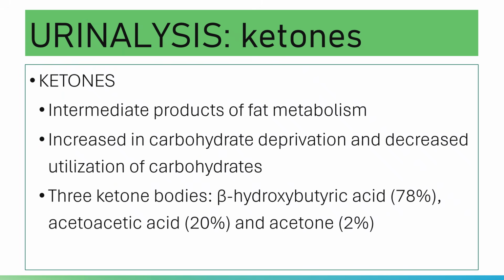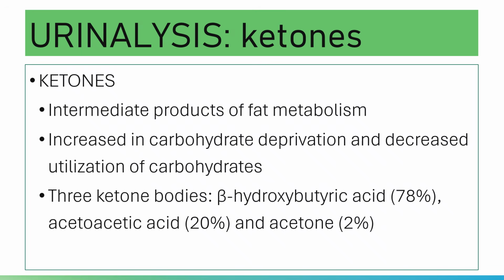Your ketone bodies are intermediate products of fat metabolism. When the body has no sufficient carbohydrates or cannot metabolize carbohydrates, it will utilize other sources of energy like fatty acids.